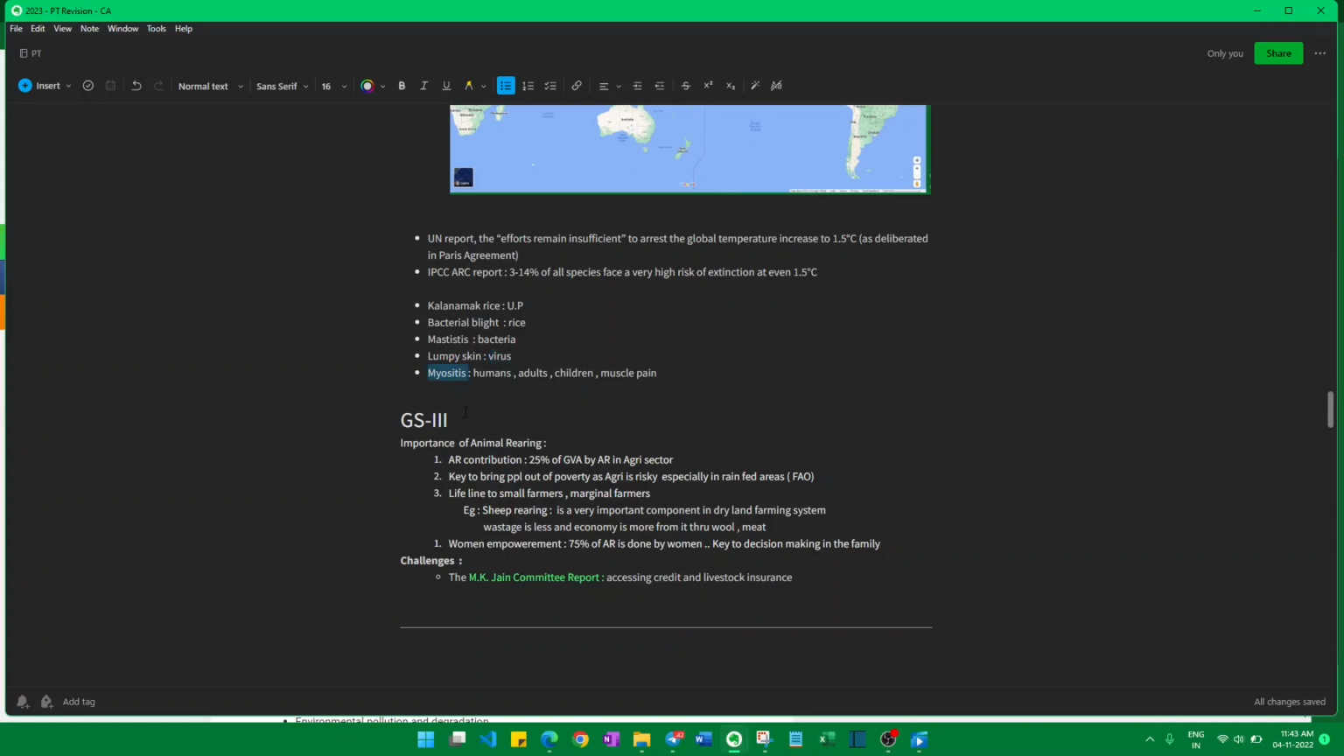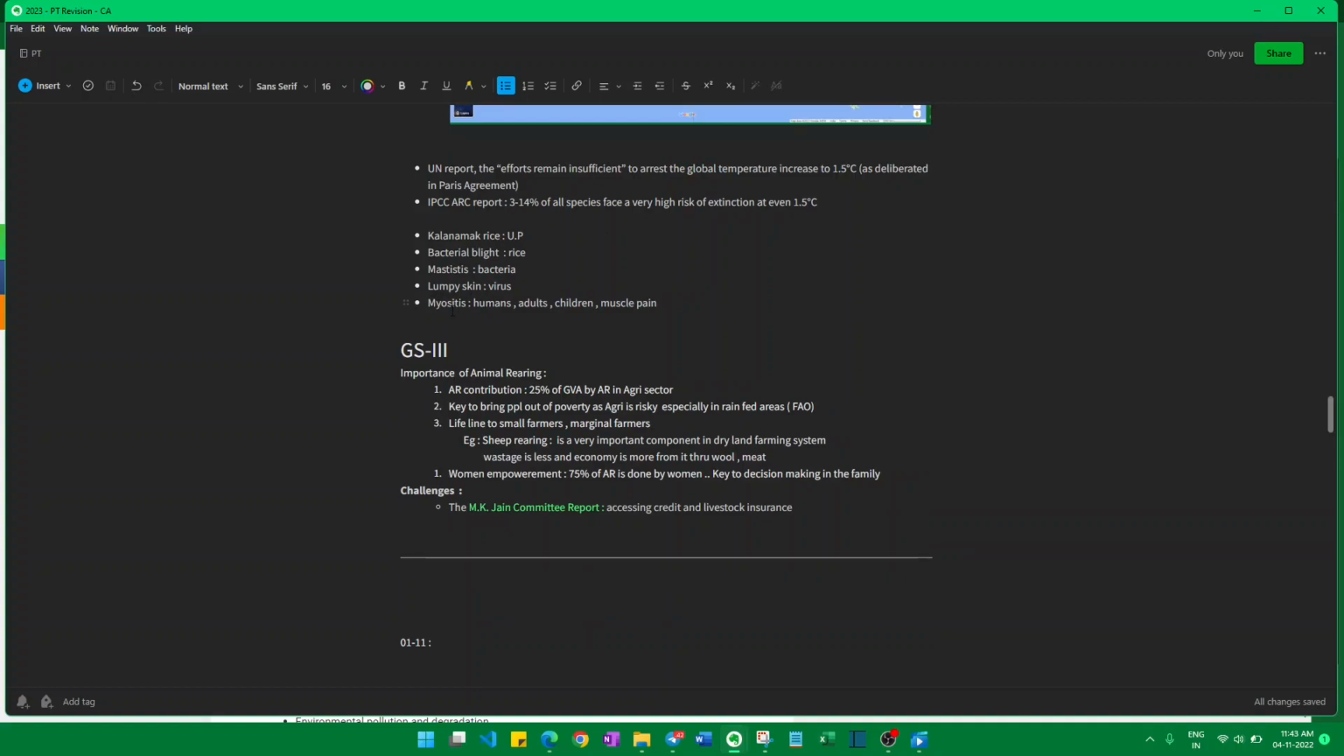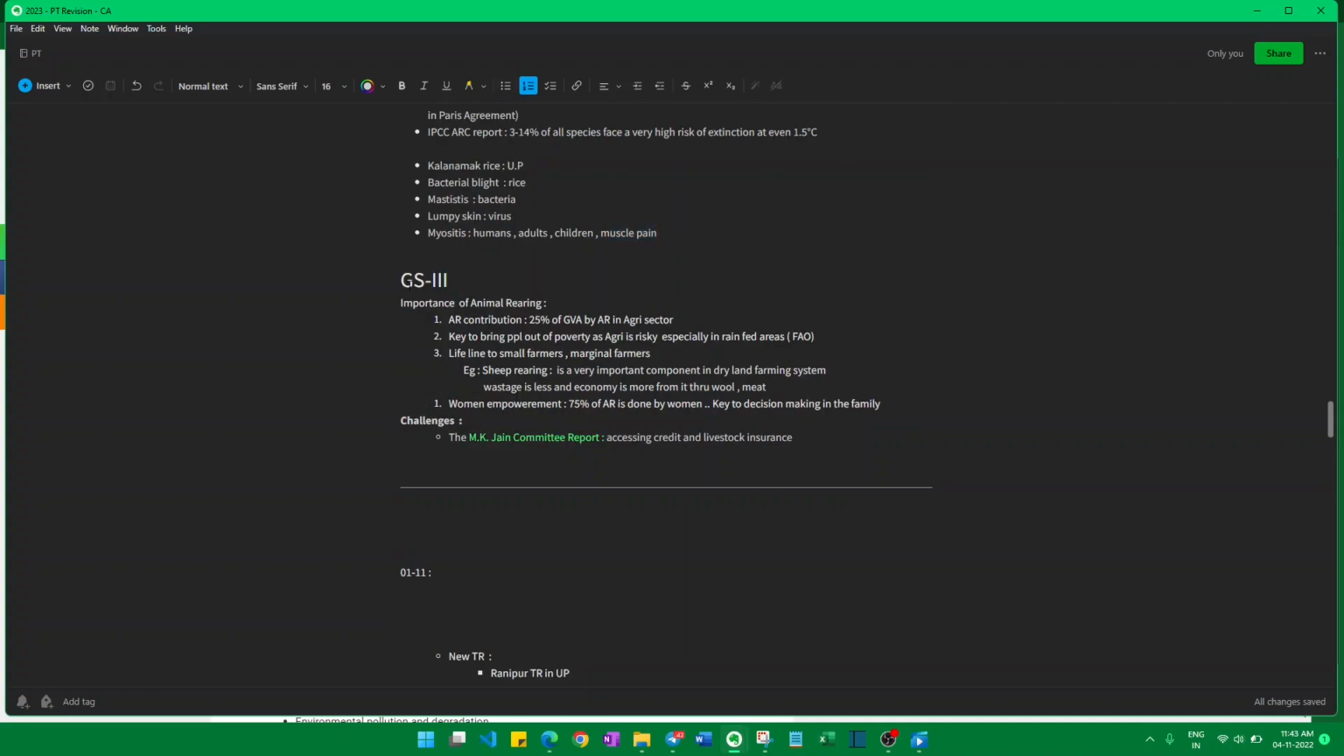And myositis. This is again a muscle pain. It is caused in children and adults, humans. Recently, Samantha was suffering with this disease. It was in the news, so this is again an important one. You should remember myositis is a disease which affects humans and it causes muscle pain. That's it. And I have a few important points for your GS3.